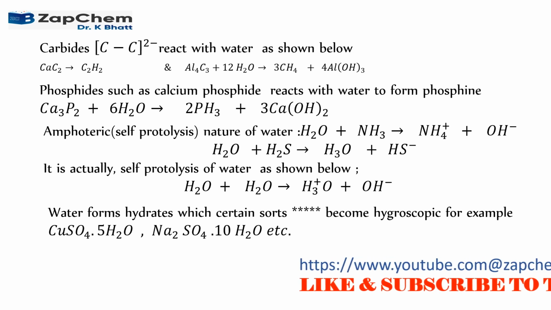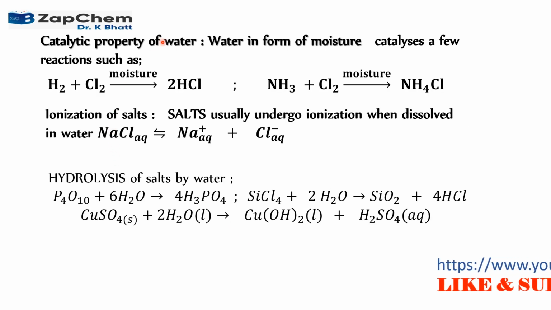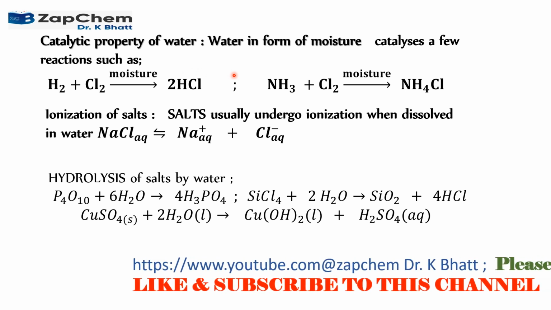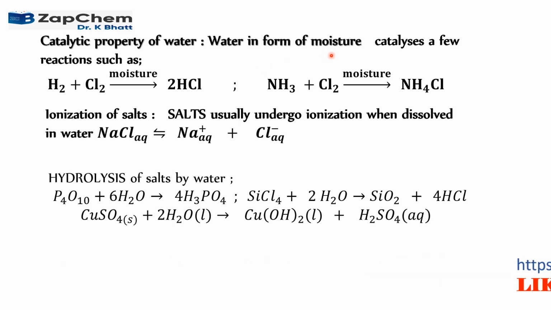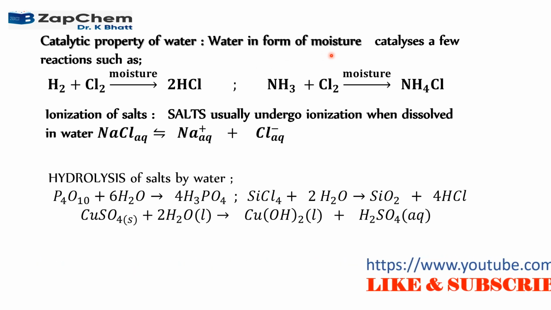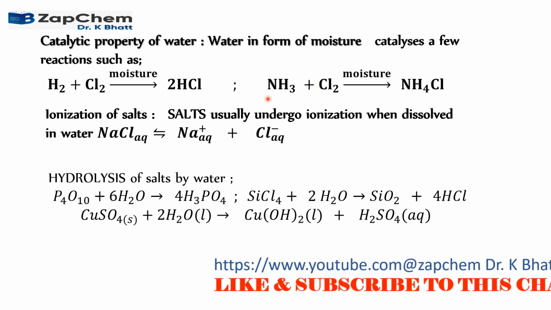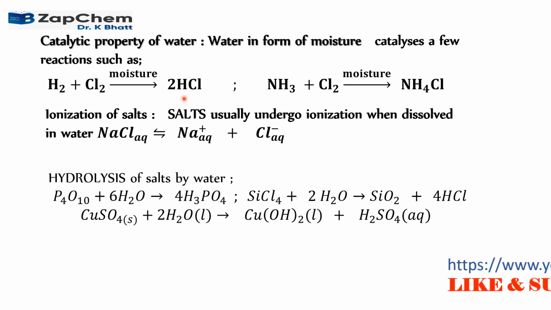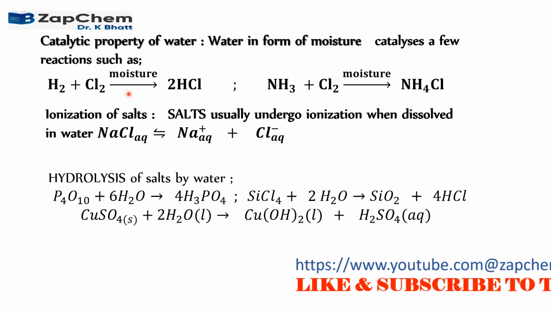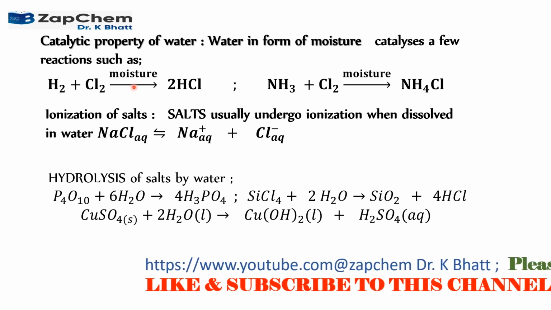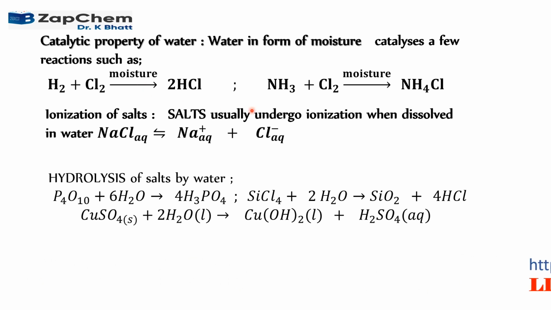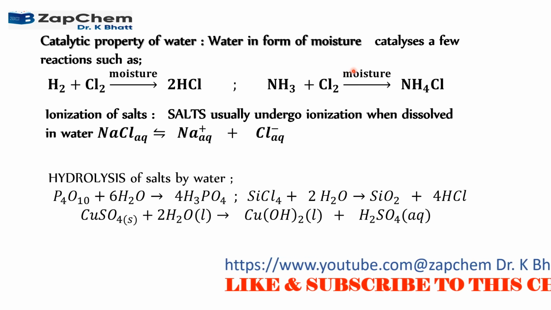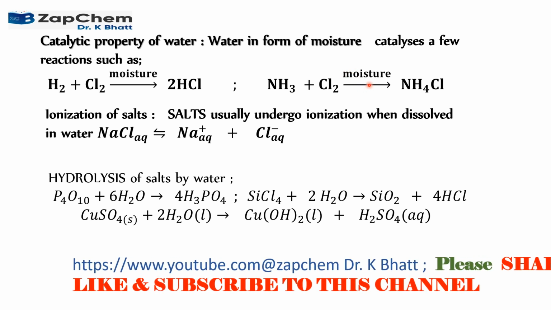These are the examples. Again, there are certain catalytic properties of water. Not only this, water acts as a catalyst also, because a few reactions occur in the presence of moisture, and moisture is nothing but water. For example, hydrogen and chlorine won't react to form hydrogen chloride until and unless a little amount of moisture is there. पानी की उपस्थिति में ये रिएक्शन हो सकता है. Similarly, ammonia and chlorine form ammonium chloride, but this reaction is catalyzed by the presence of moisture.